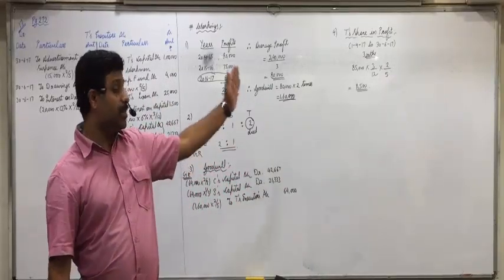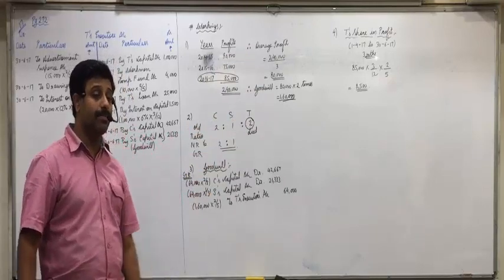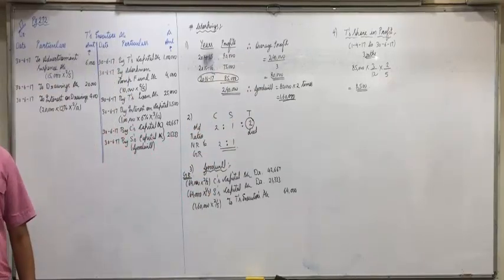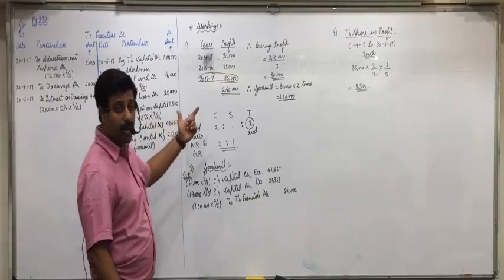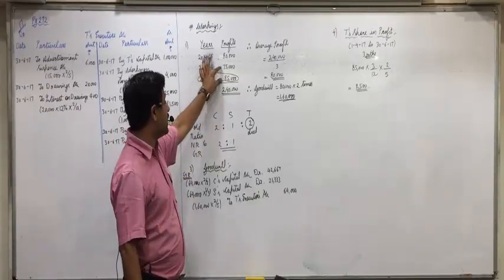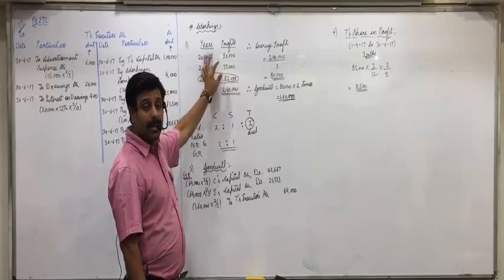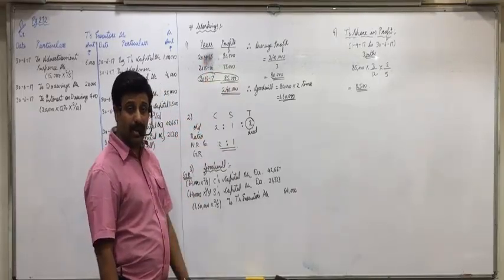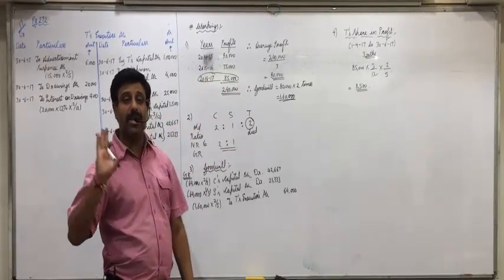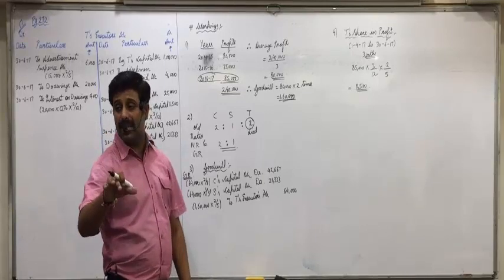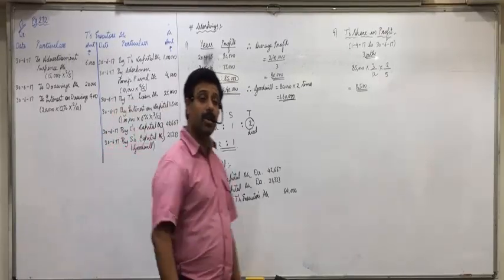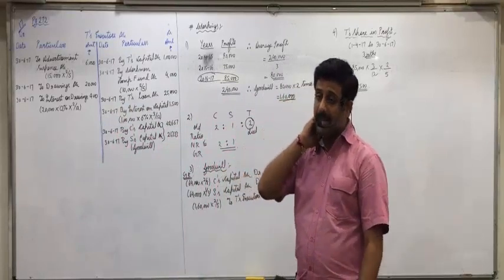So 80,000 into 3 by 12 into 2 by 5. Understood that? They may also give you last 2 years' average. Here it comes to 80,000 only. Last 2 years' average means 75 plus 85 divided by 2, that again comes to 80,000. But read the language carefully. Here it is given previous year's profit, it can be any other language also. Is everyone clear with this?